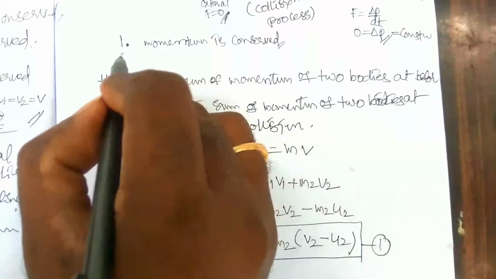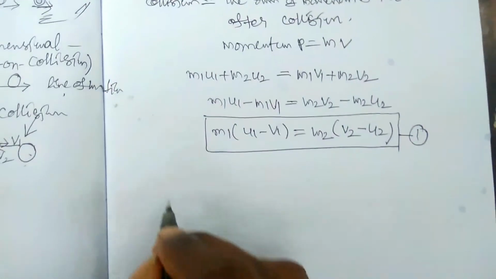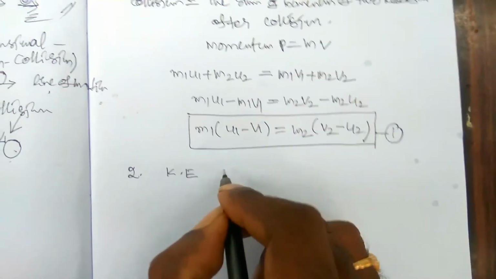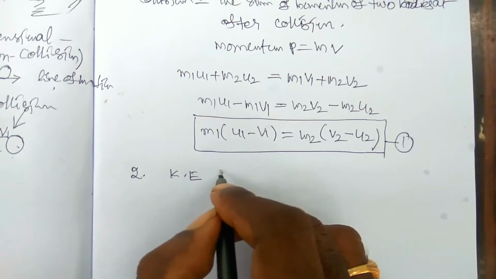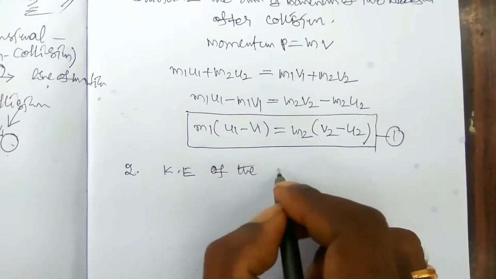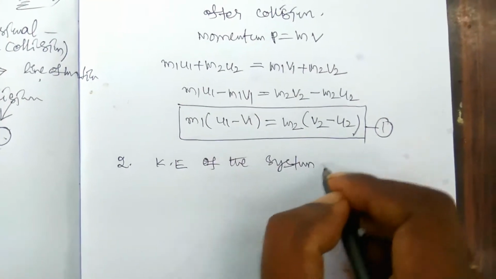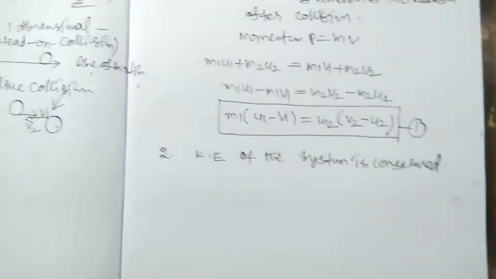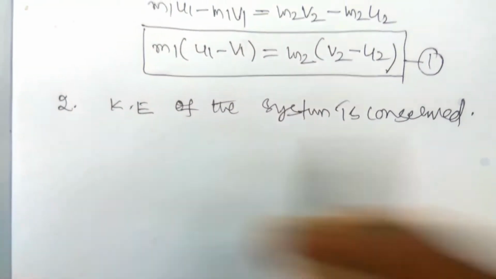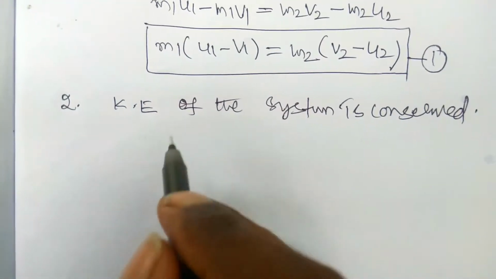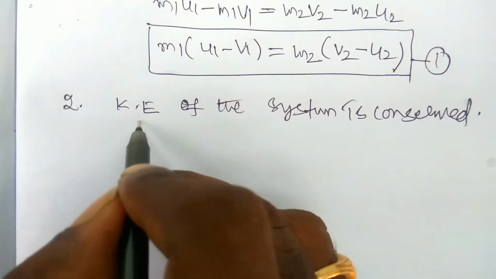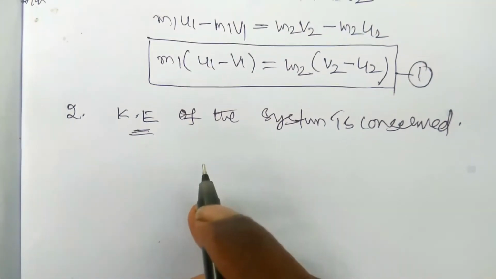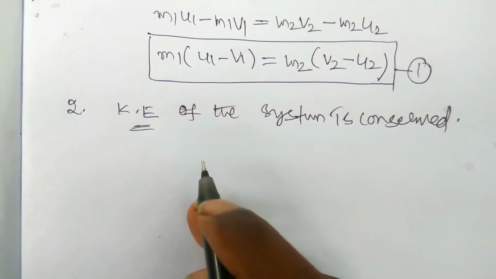But the second point in the elastic collision, you have to remember the kinetic energy is also conserved. The kinetic energy of the system is conserved, right? Here you should remember the deformation occurs only due to the kinetic energy. Due to the kinetic energy, the deformation occurs in the two bodies which are participating in the collision.